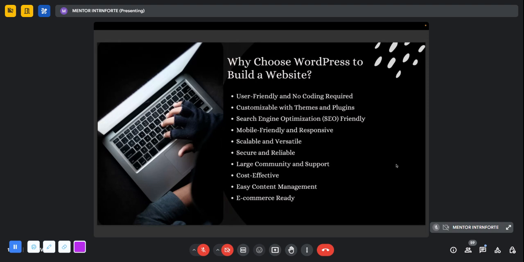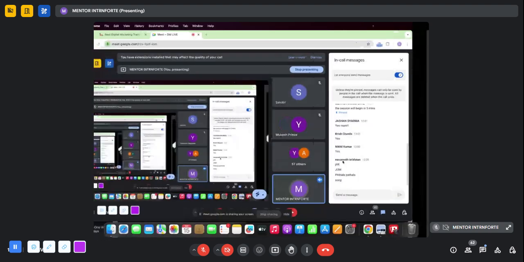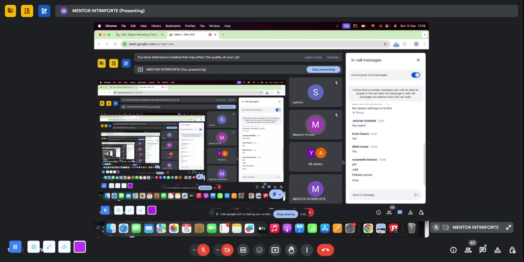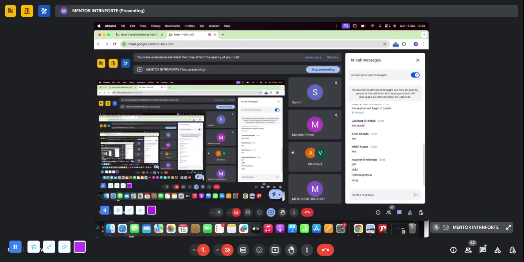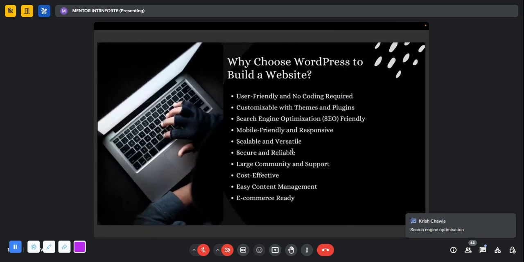So this website will be visible to the front end users. It is also SEO friendly. What is SEO? Can anyone tell me what SEO is? Search engine optimization. Basically, SEO is the method by which you improve the ranking of your website in the Google search engine.